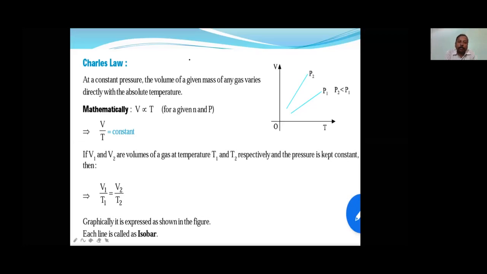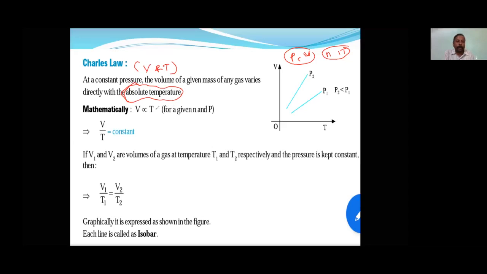Now Charles' law is about the temperature and volume. Boyle's law was the relation between what? Pressure and volume, where number of moles and temperature were constant. Now here Charles' law is the relation between volume and temperature. And the temperature must be absolute temperature. What is absolute? That means Kelvin scale. The temperature expressed in the Kelvin scale is called absolute temperature.